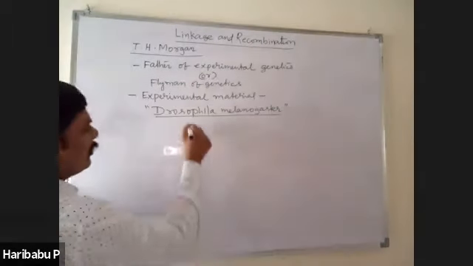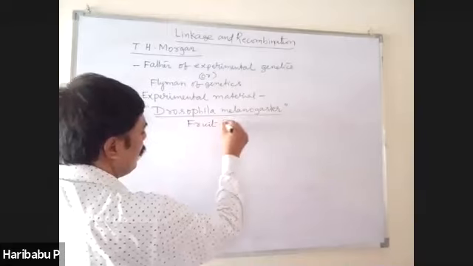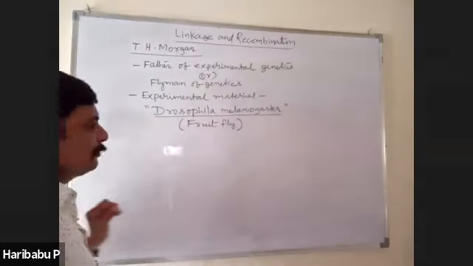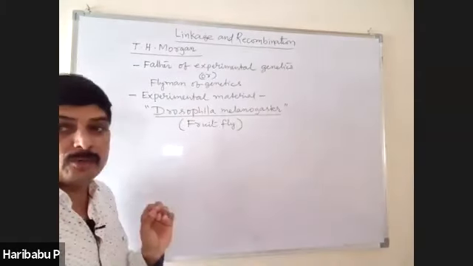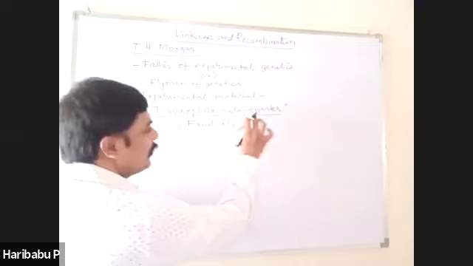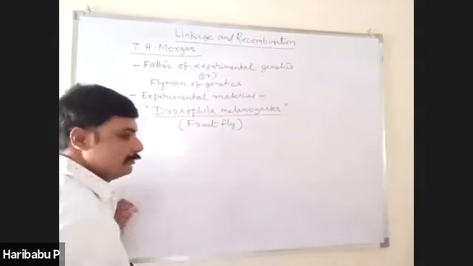This is commonly known as fruit fly. The experimental material of T.H. Morgan is Drosophila melanogaster. It is commonly called fruit fly.